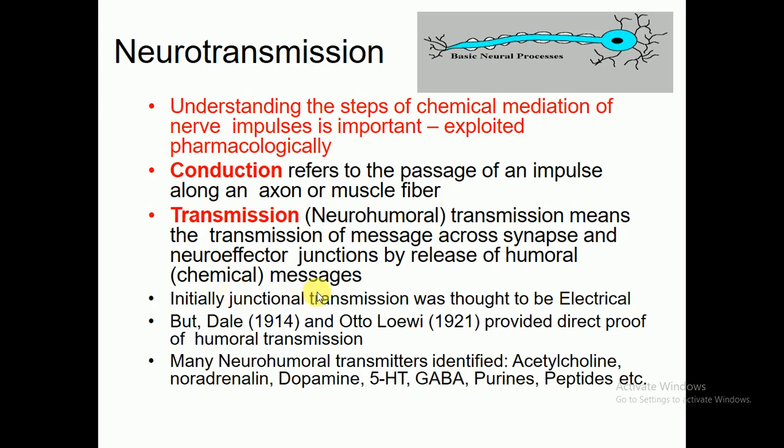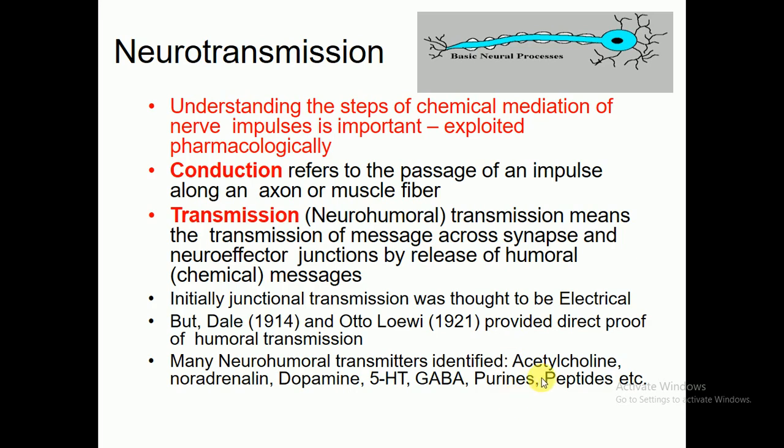It means that neurotransmission can occur across the synapses, which is the gap between two neurons and the neuroeffector junction, by the release of humoral chemical messages. Initially, junctional transmission was thought to be electrical. But Dale in 1914 and Otto Loewi in 1921 provided direct proof of humoral transmission.